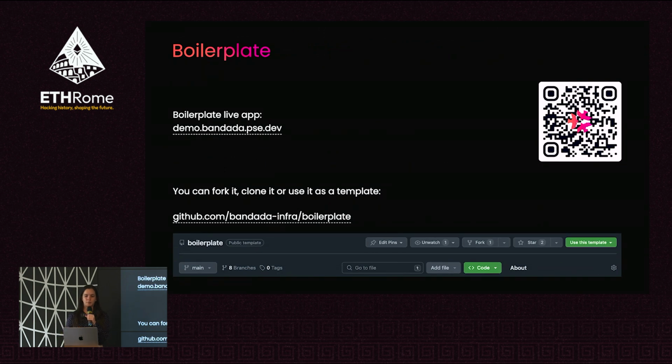So here is the boilerplate. The boilerplate is an off-chain application. It's to send feedback anonymously. You can go here, demo.bandada.psc.dev, and take a look. You can fork it, clone it, or use it as a template for your application.